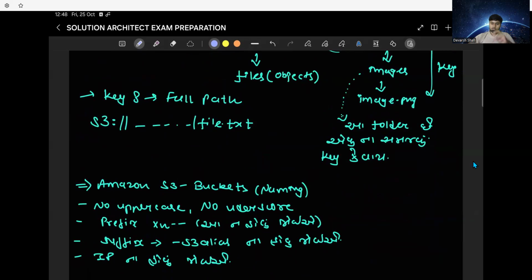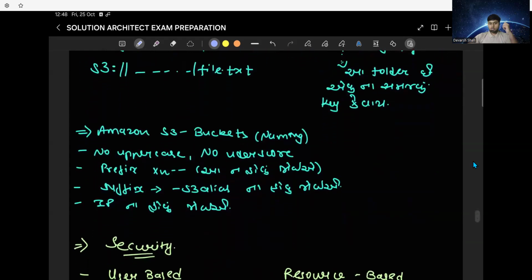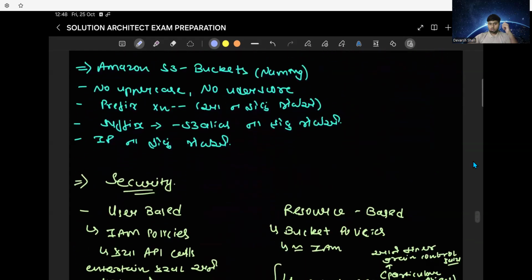We use the word prefix because in the UI we feel like we are storing something into a directory, but actually we are storing it into a prefix. We are storing an object into a prefix. An object means file.txt or images.png or jpg. Right. Now, moving ahead with the security part.